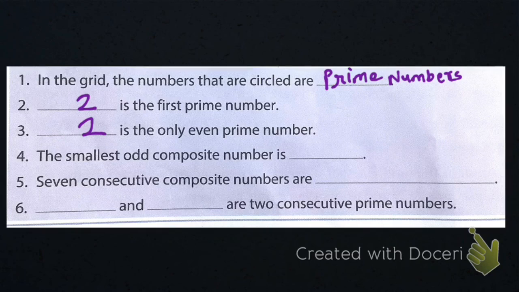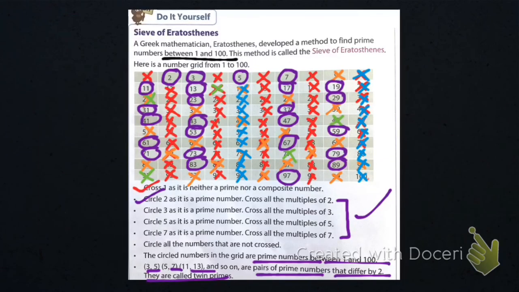You know what even numbers are, like 2, 4, 8, and odd numbers, like 5, 7, 9. What is the smallest odd composite number? Here, 9 is the smallest odd composite number.